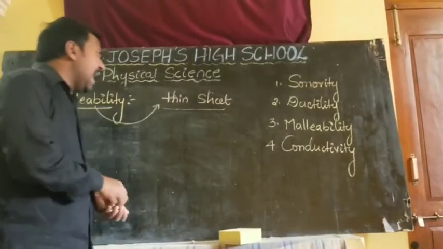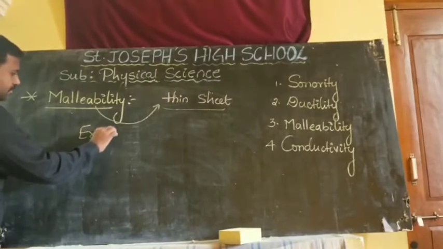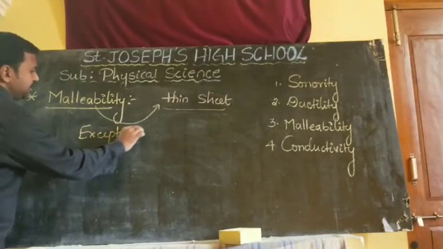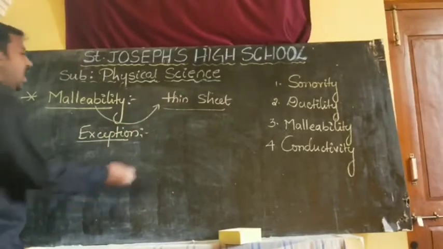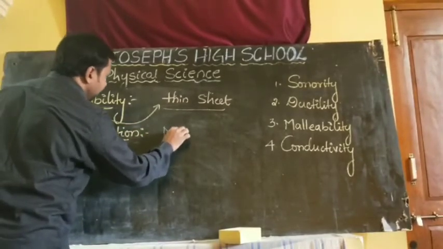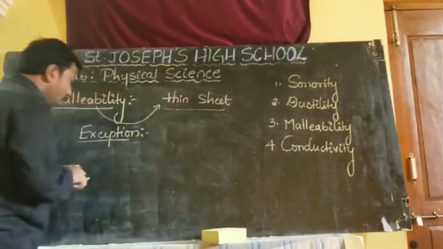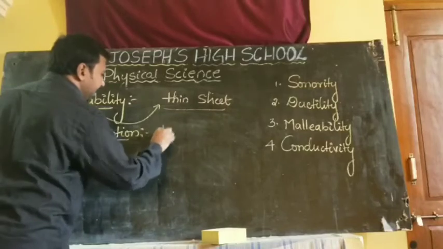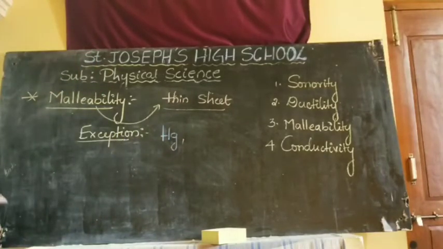Is it clear, children? Are there any exceptions? Yes. Already we know mercury is a liquid in nature, so we can't beat it into thin sheets.